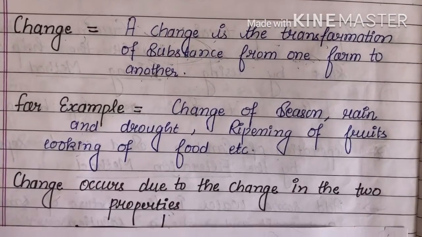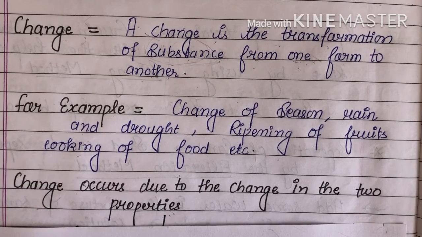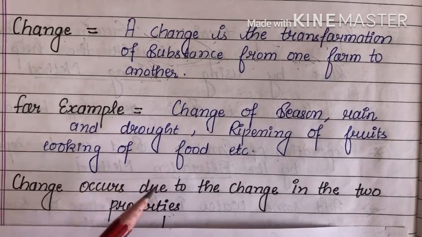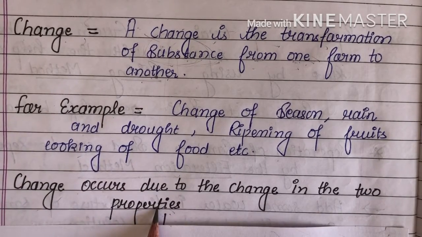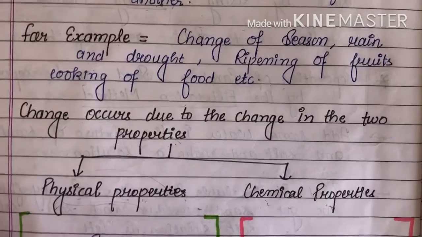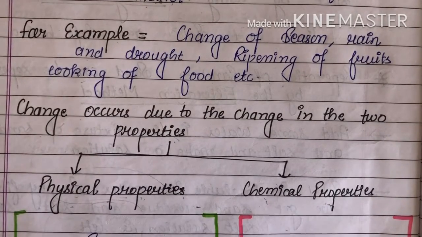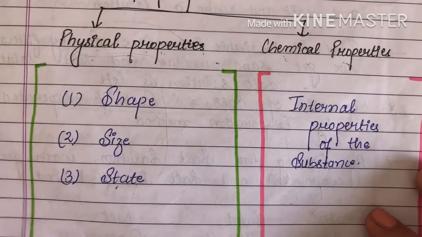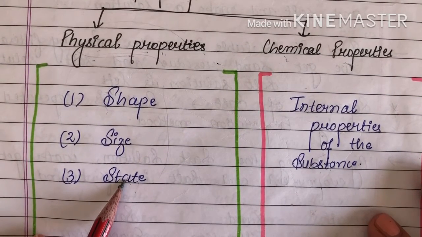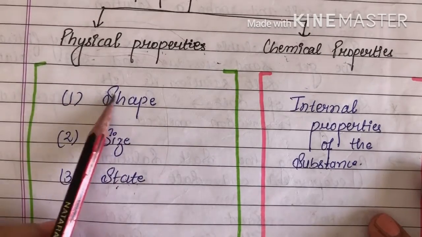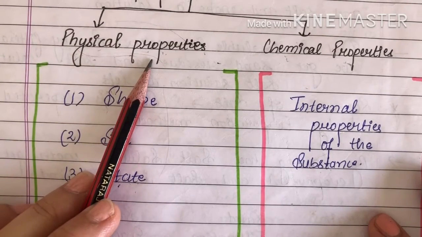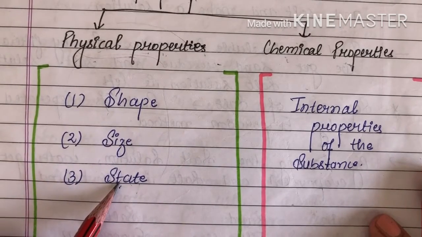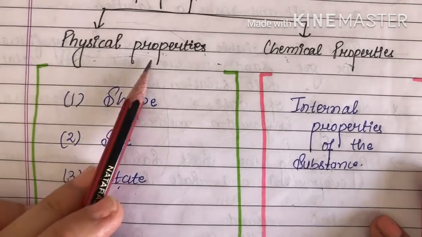These types of changes occur due to changes in two properties. What are these two properties? The first one is the physical properties and the second one is the chemical properties. When there is a change in the shape, size or state of the substance, these fall under the physical properties.